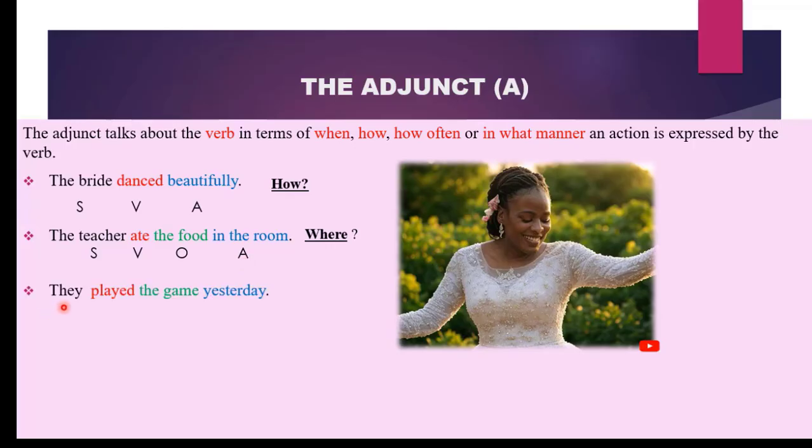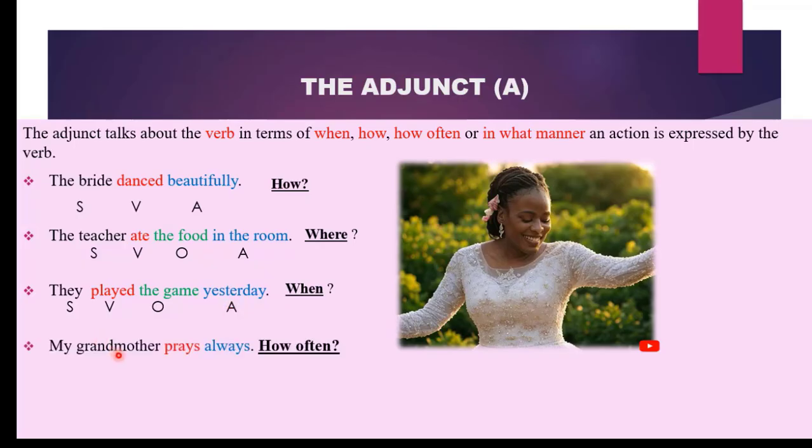In this sentence, they played the game yesterday. Can you guess the adjunct? Here, we have a word that is giving us information about when the action was performed. That word becomes our adjunct. Can you guess the word? It is yesterday. So we have they as our subject, played as our verb. What did they play? The game as our object. And when was the game played? It is adding extra information about when the action occurred. We would call yesterday our adjunct.